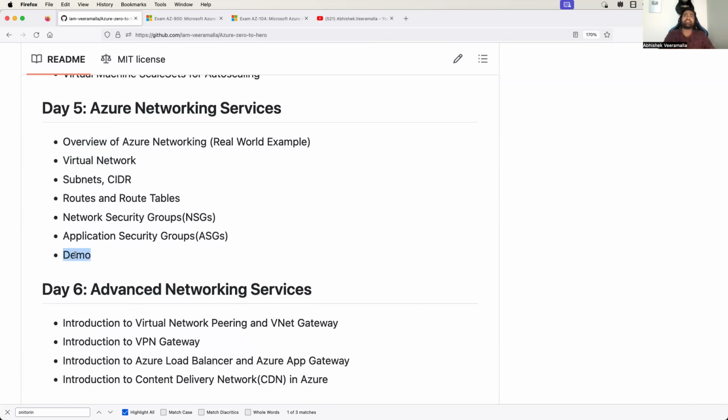When I say real-world example, when I explain the definitions of all of these things, of course you will understand what each thing does. But to connect all of these things and understand how the traffic flows from one to the other will be difficult. So I'll try to correlate with a real-time example. We did the same thing with AWS VPC. Similarly, we'll try to understand the basic Azure networking services with a real-world example.